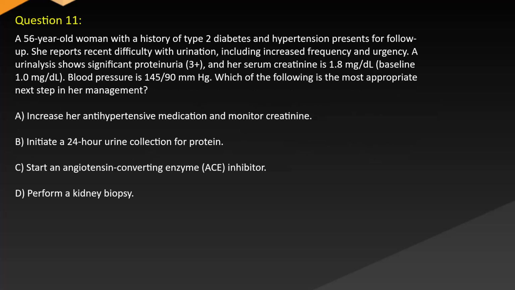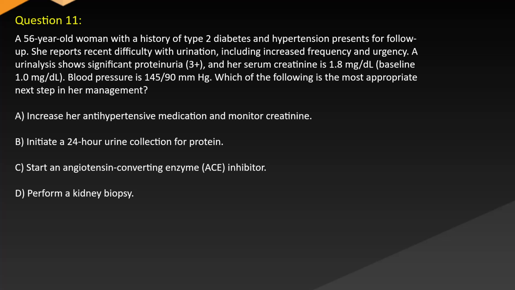Question 11. A 56-year-old woman with a history of type 2 diabetes and hypertension presents for follow-up. She reports recent difficulty with urination, including increased frequency and urgency. A urinalysis shows significant proteinuria at 3+, and her serum creatinine is 1.8 mg/dL, baseline 1.0. Blood pressure is 145/90 mmHg. Which of the following is the most appropriate next step in her management?